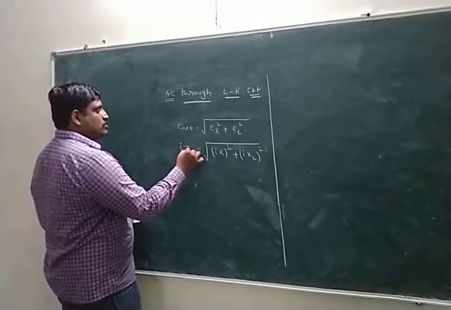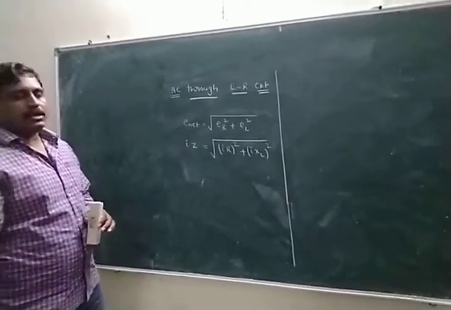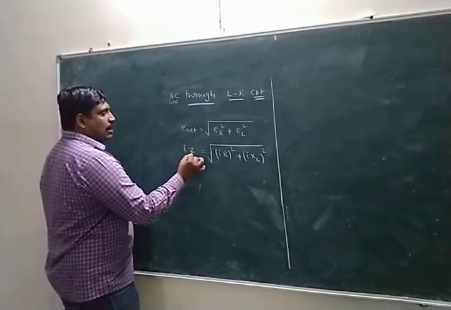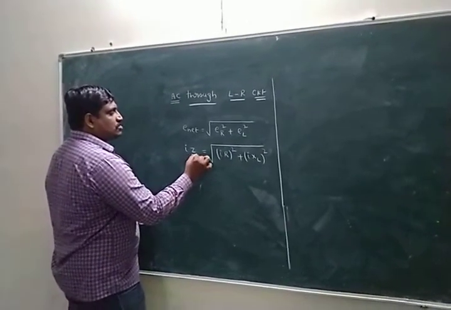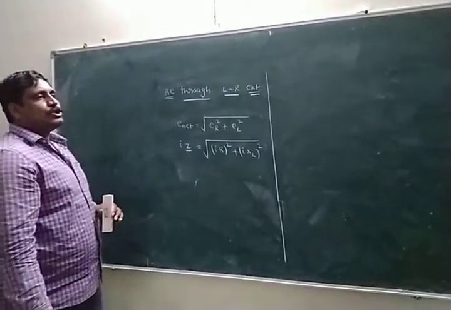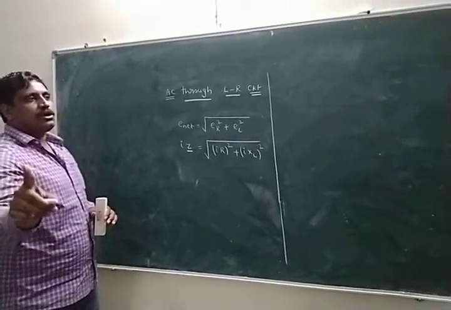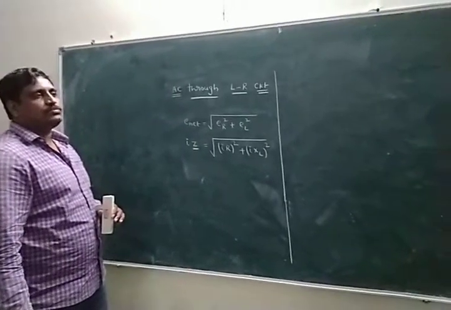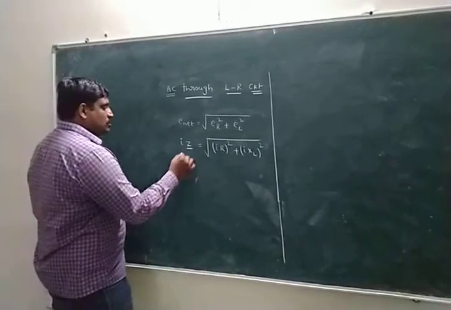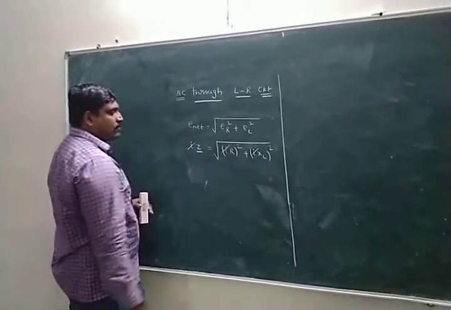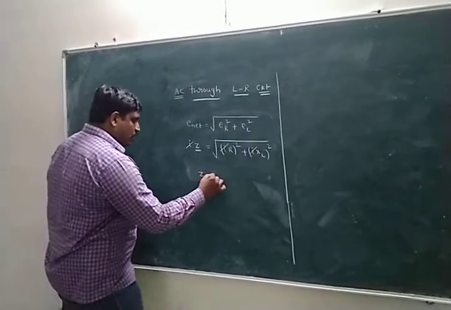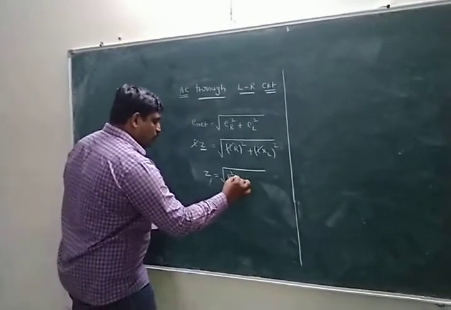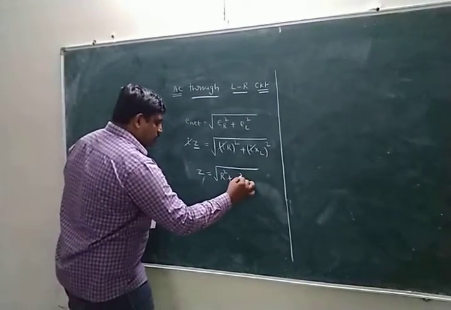On the left side, by Ohm's law, V equal to IR, here E net means I into Z. Once again I repeat, E net is I into R net. R net means total resistance in the circuit, denoted by Z. Z is called impedance in the circuit. Impedance means total resistance in the circuit. The I cancels, and finally we get Z equal to under root R square plus XL square.